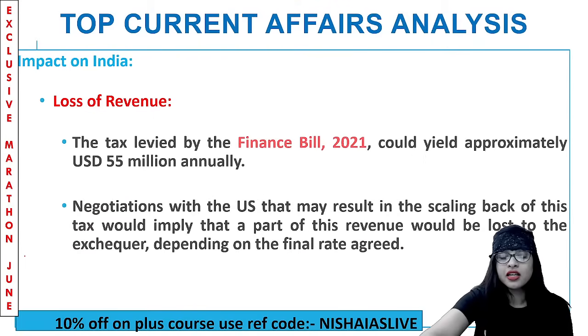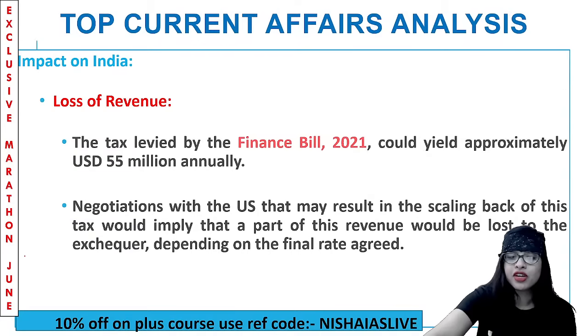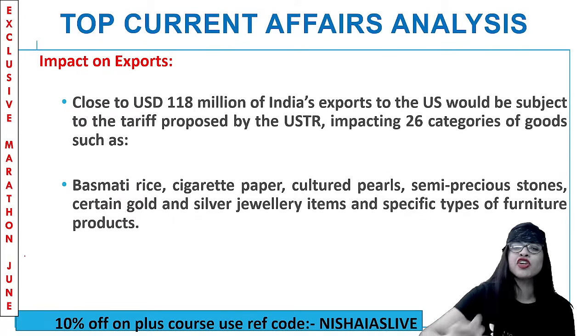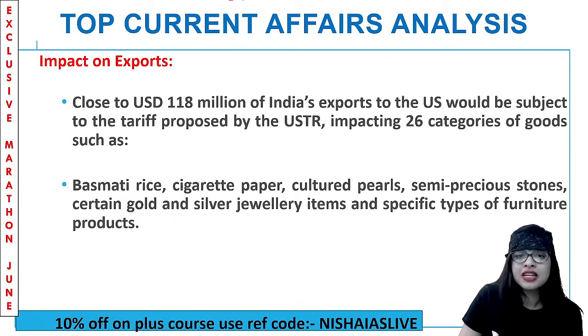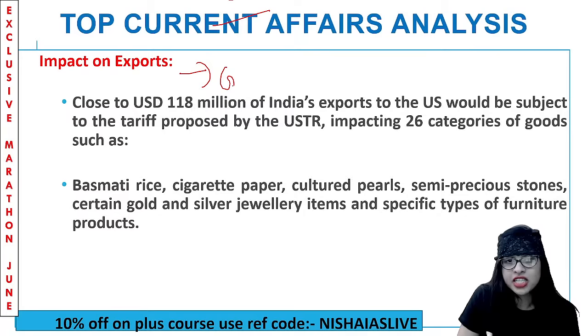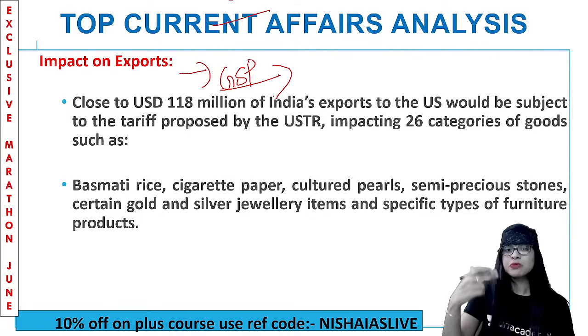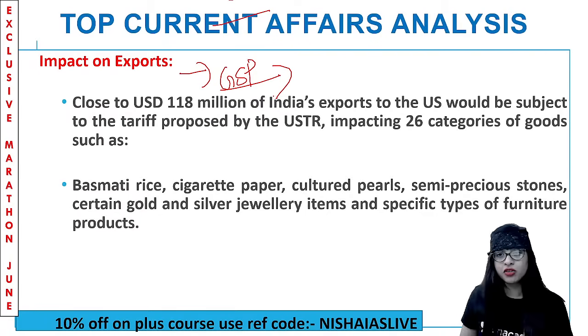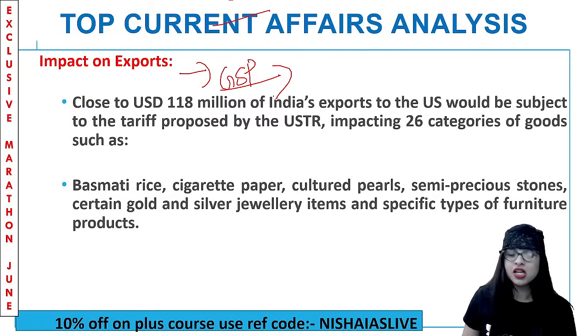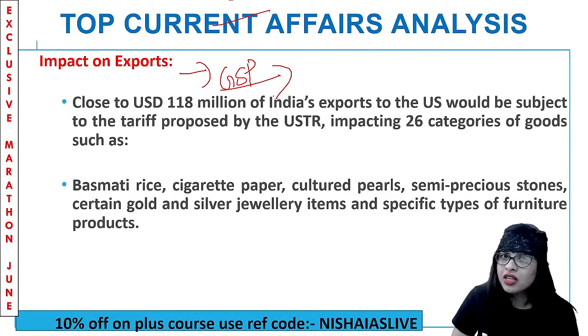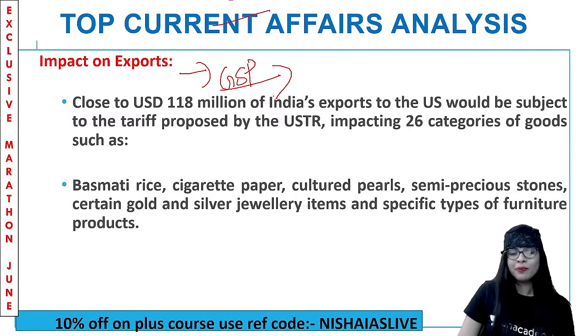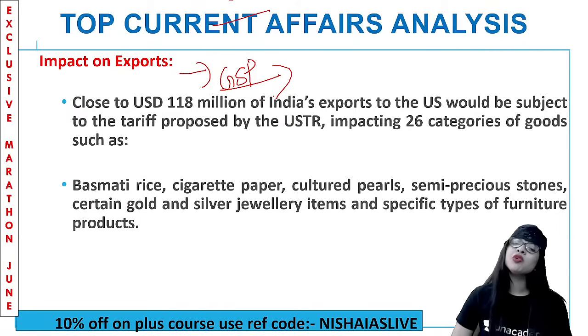Next, along with loss of revenue, the next impact for our country, India, is that when the US is doing this, we're having a huge impact on export. You can connect your GSP, Generalized System of Preferences. Once India was actually exporting to the US, and they had a very good market, but then in the Trump government, when Trump was the president, what happened? Listening to China, yeah, he actually stopped it for us. But again, we are getting back on track once again. So now there's a huge impact on export also.